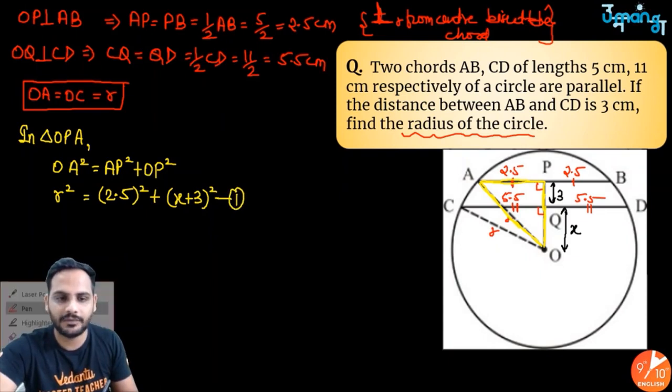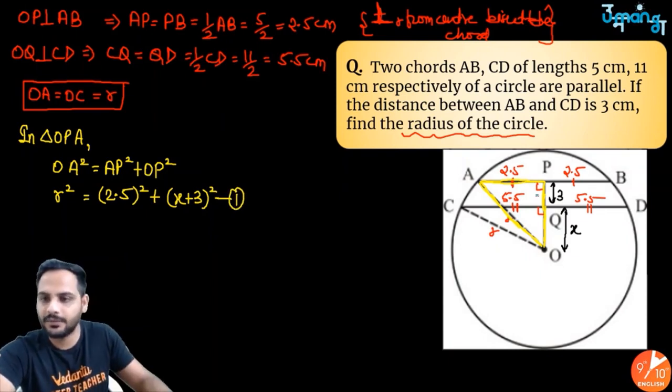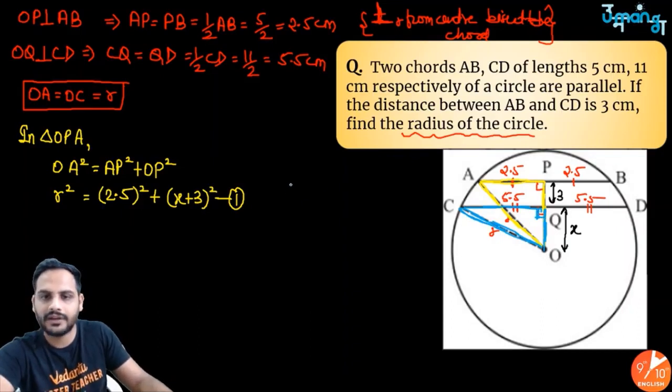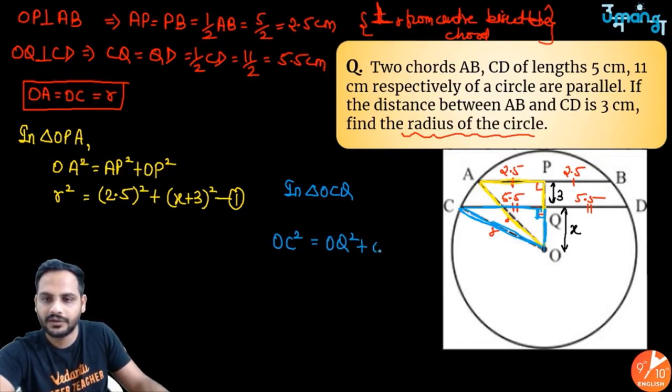Okay, then let's talk about the second equation. The second equation will be talking about this triangle, triangle OQC. Now this is also a right angle triangle, right? So now I can say, in triangle OCQ, OC square is equal to OQ square plus QC square. So OC is R, radius square, is equal to OQ, which is x square, plus QC, which is 5.5 whole square.